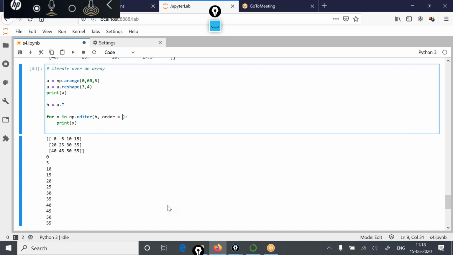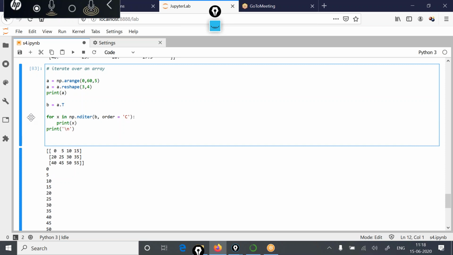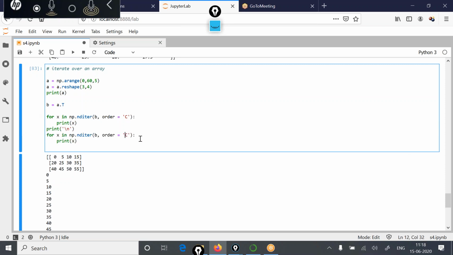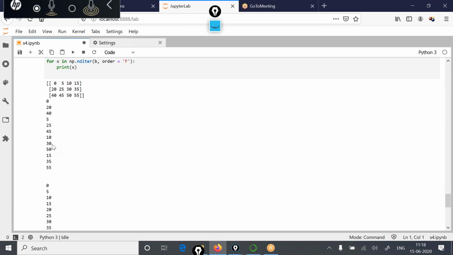Like if I say order is equal to C, and in the next loop, let's say order is F, then you'll see these are two different iteration orders.